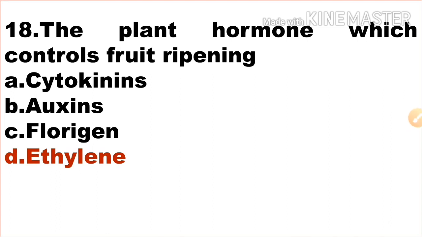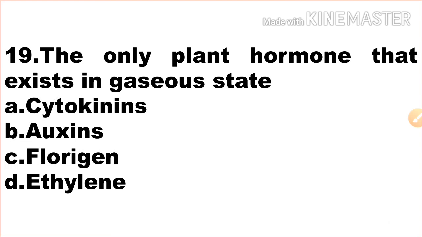Next one, the only plant hormone that exists in gaseous state: option A cytokinins, option B auxins, option C florigen, option D ethylene. The answer is ethylene. Option D is the correct answer.